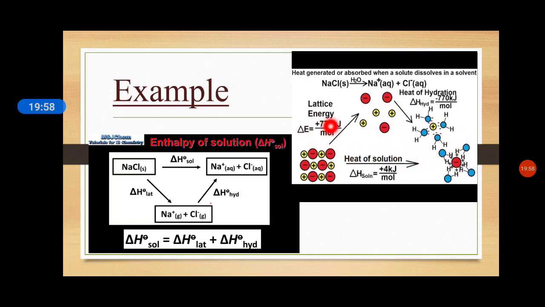Lattice energy, the conversion of NaCl into ionic state, is plus 774 kilojoule per mole. During hydration, the surrounding of the ions with water, the energy evolved is minus 770 kilojoule per mole. When we calculate plus 774 and minus 770, we get plus 4 kilojoule per mole.